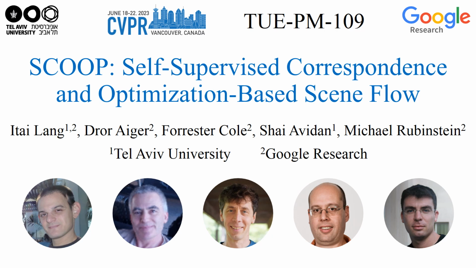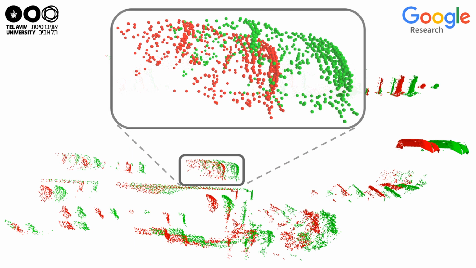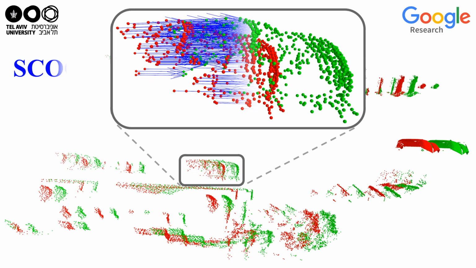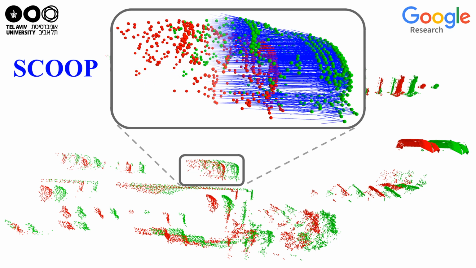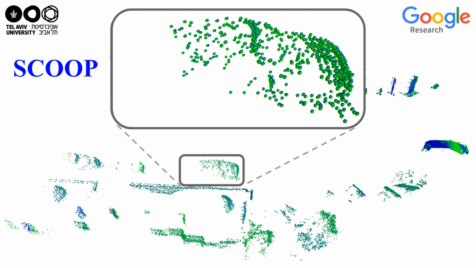We present Scoop, a new scene flow estimation method for 3D point clouds. Given two consecutive observations of a dynamic scene depicted in red and green, our method computes the pair-point motion between the point clouds and correctly aligns them together.